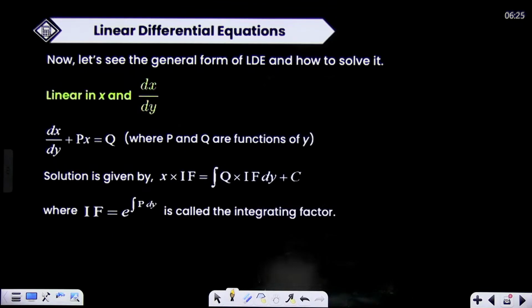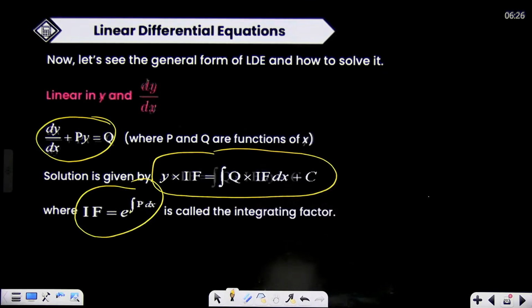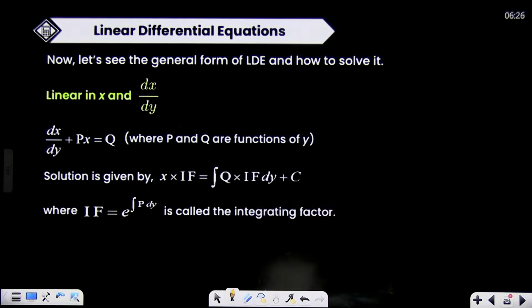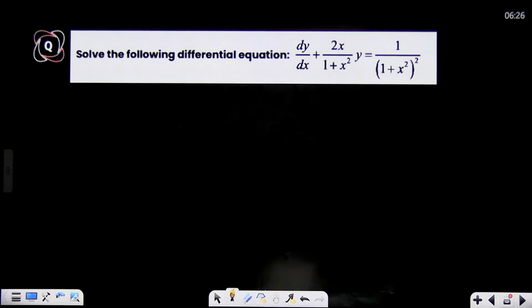This is your solution. In case of dx by dy plus px equal to q, your integrating factor will be e to the power integral of p dy, but p here will be the coefficient of x, and the solution will be x multiplied with the integrating factor equal to the integral of q into the integrating factor dy, plus c. These two formulas are very important. Direct questions based on these formulas also appear.